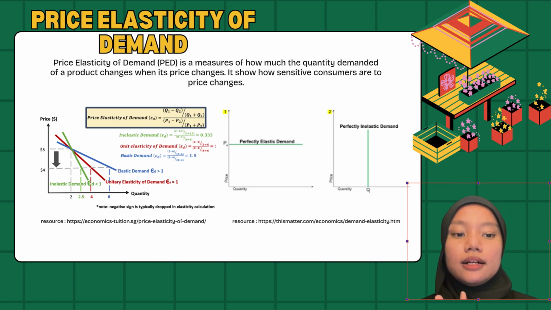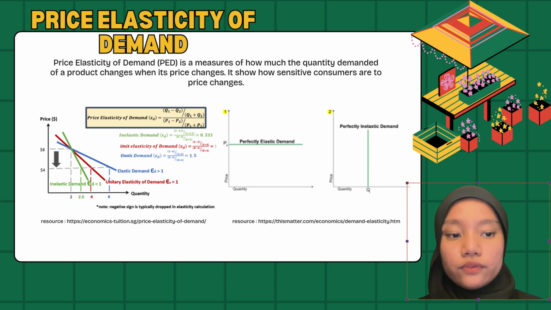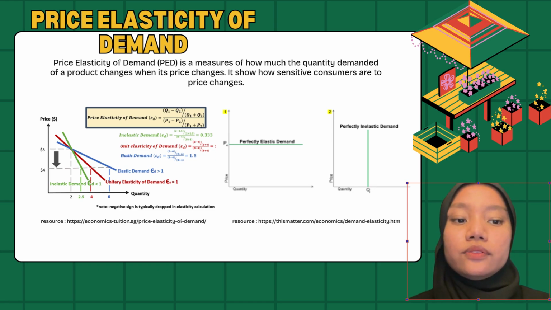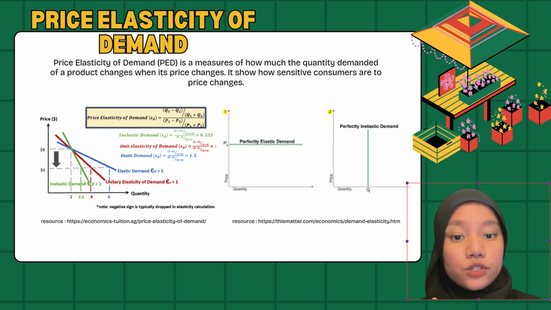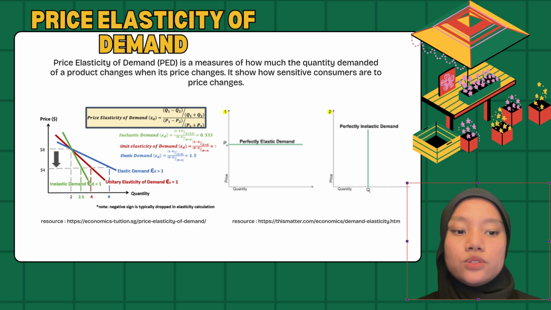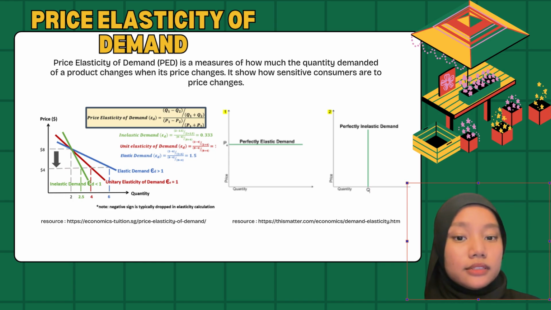The third one is unitary elastic demand, where ED is equal to 1. For example, clothing from a discount store, when the price decreases and demand increases, total revenue will remain the same. And the fourth one is perfectly inelastic demand, where ED is equal to 0. For example, insurance. When we purchase insurance, the price increases and quantity demanded does not change. People still need to buy it no matter what the price.